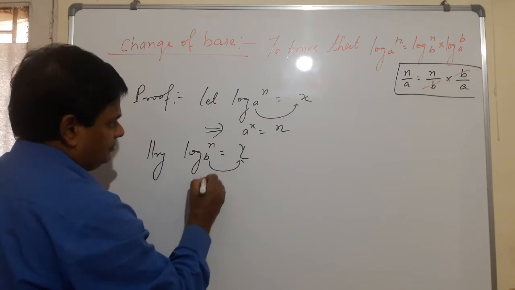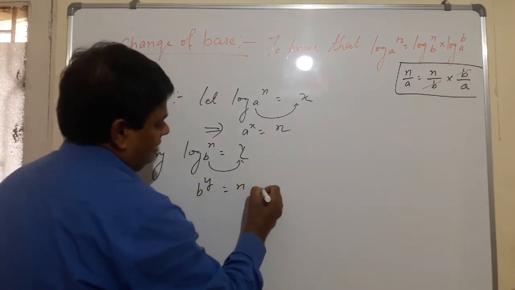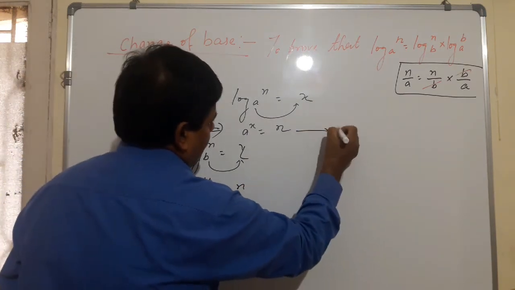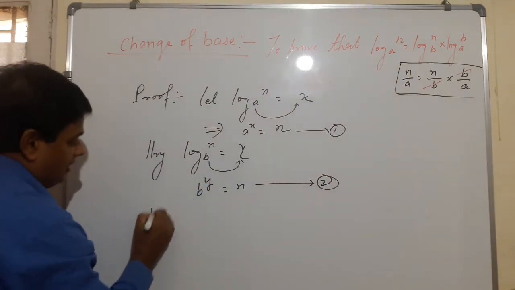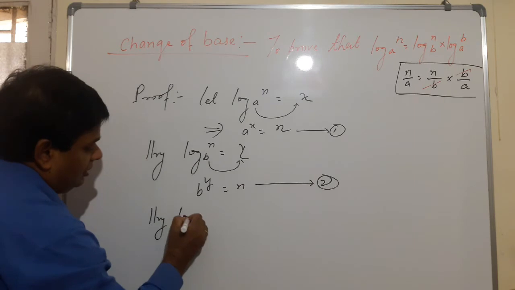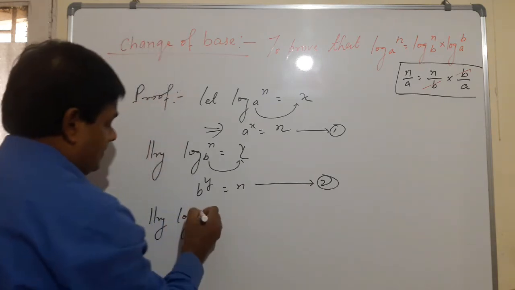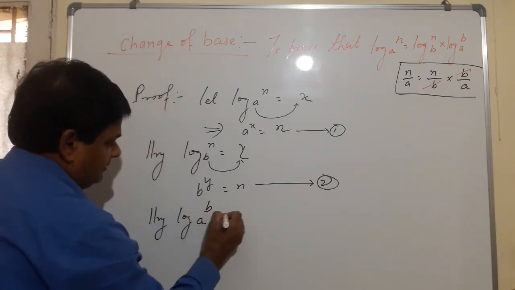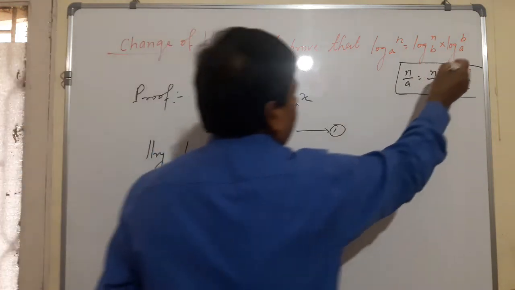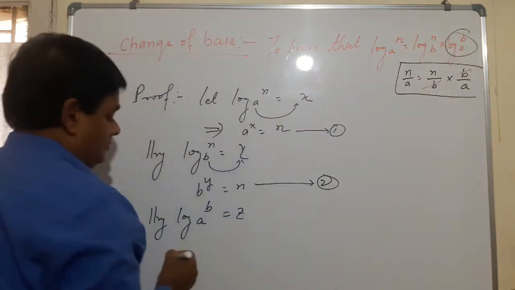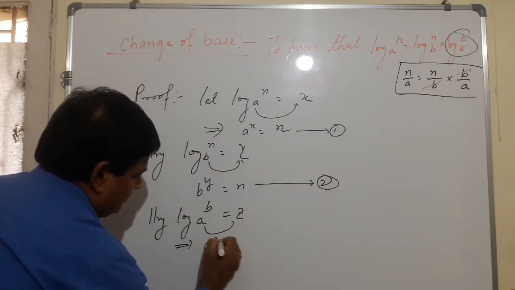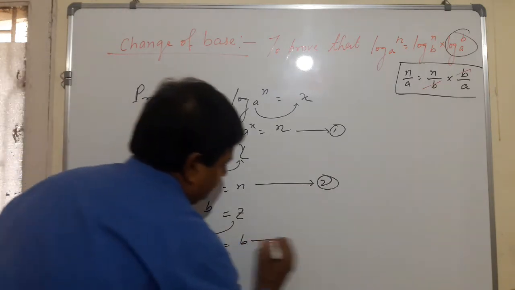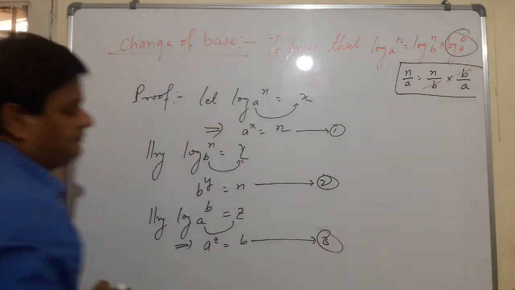So b raised to the power y is equal to n. So this is equation number 1 and this is equation number 2. Similarly, log b to the base a equals z. So according to the definition, a raised to the power z is equal to b. This is equation number 3.